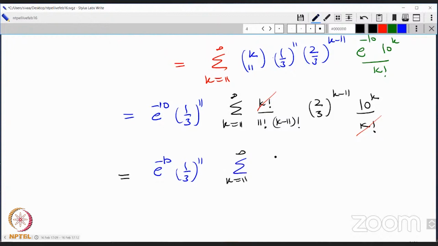The 11 factorial also comes out. And what I have here is 1 over k minus 11 factorial, 10 to the k, and this 2/3 to the k minus 11, I'll leave it like this, 2/3 to the k. This is what I have.